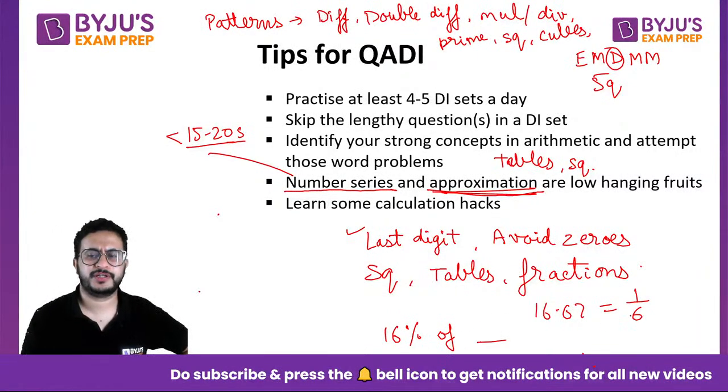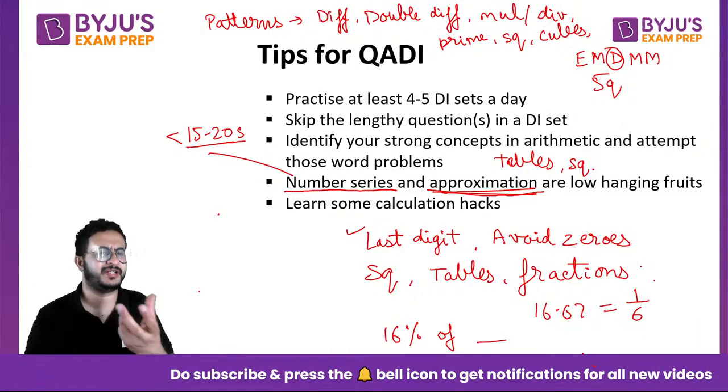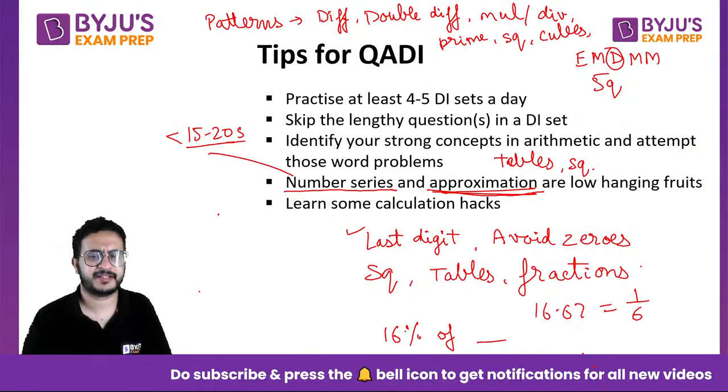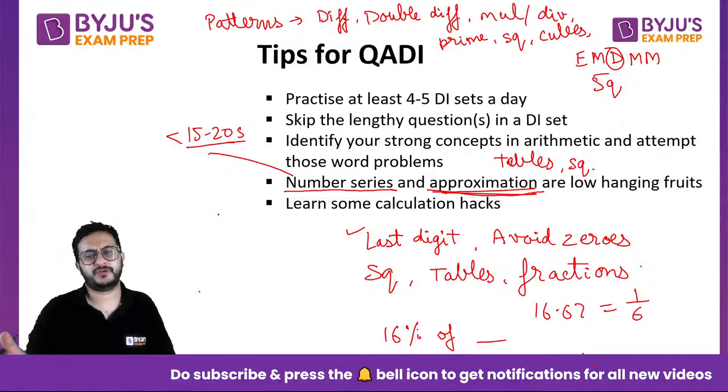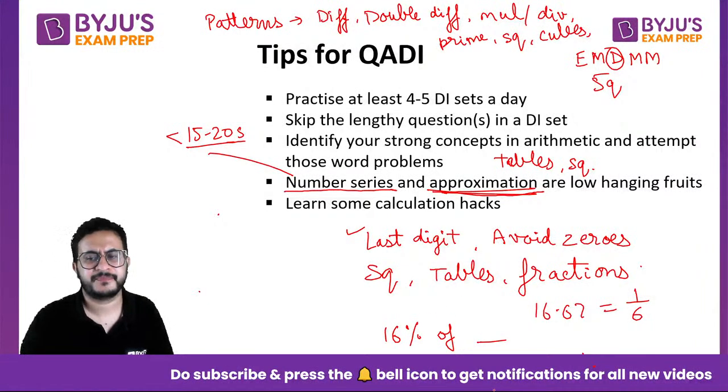So you know that 16.67 is 1/6. So you can easily divide by 6, right, rather than multiplying by 16. So somewhere close to that. All those things, approximate values, these things help you solve questions faster.